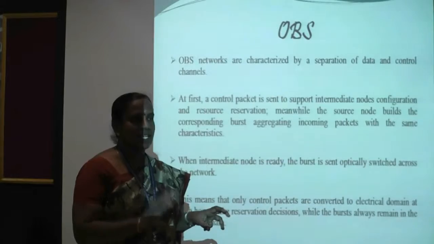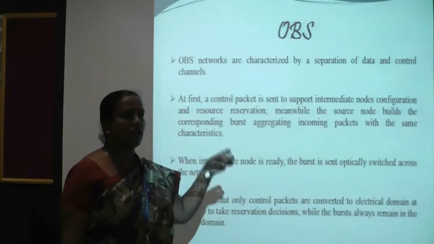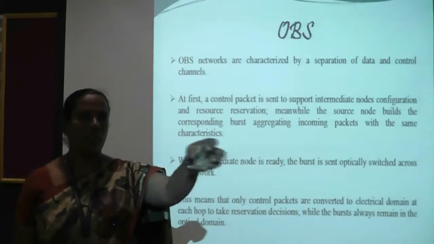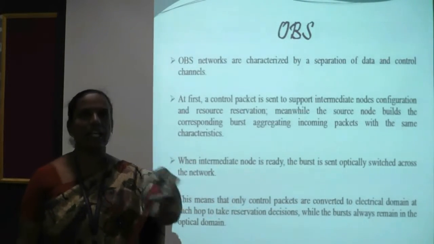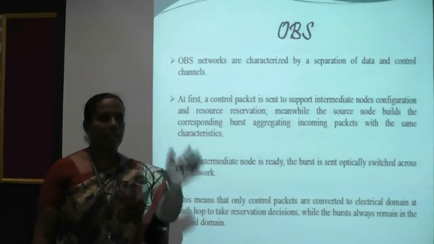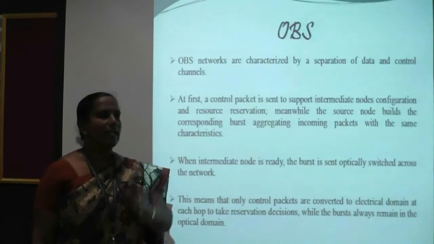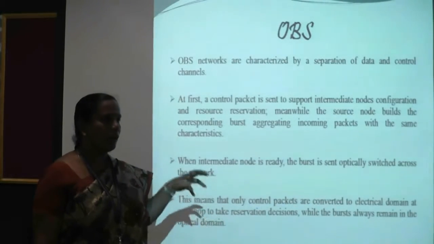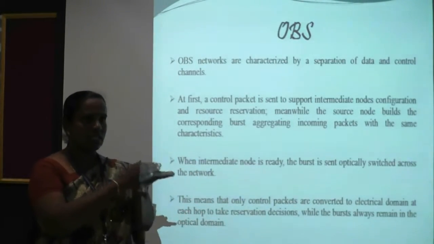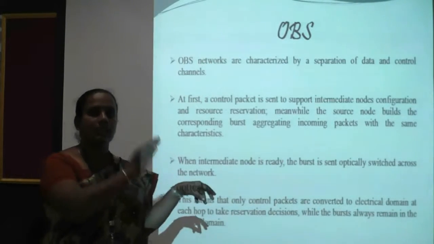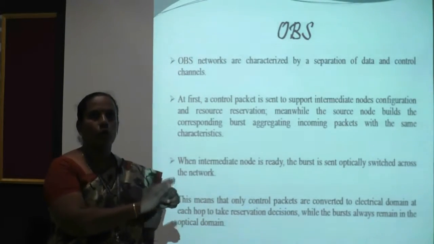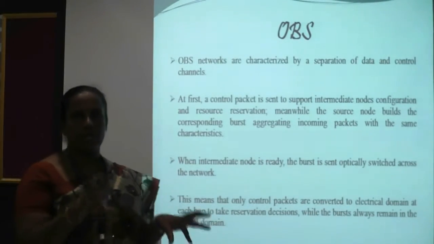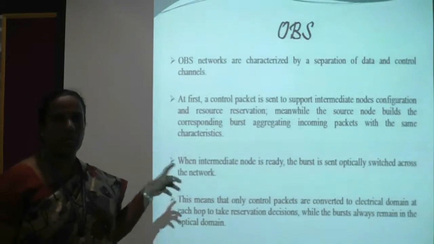In this one-way resource reservation mechanism, first the control packet will move from the sender node to the intermediate node, and it checks whether the intermediate node is available or not. If the intermediate node is free, it will again inform the sender to transmit the packets. The payload will be transmitted from the sender to the intermediate node in the form of a burst, so it is called optical burst switching.